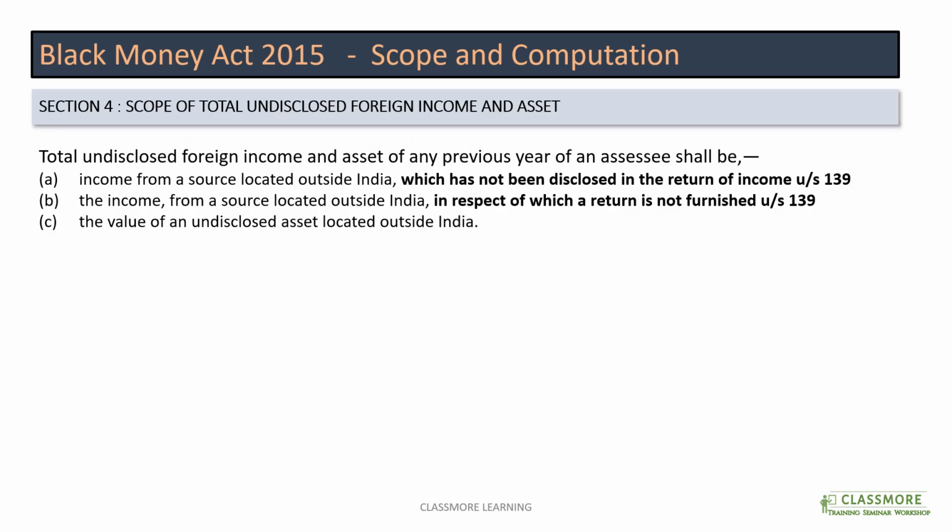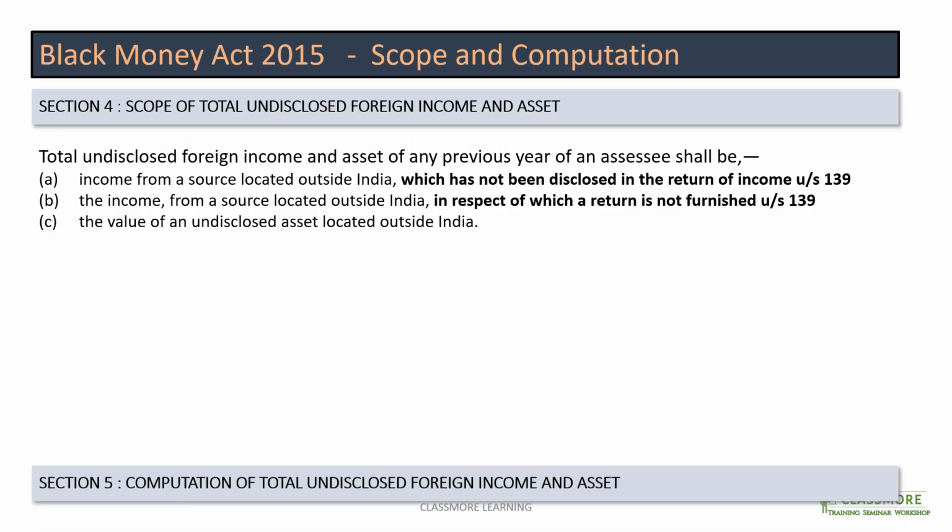Moving to the next part, which is section 4, it talks about the scope of the total undisclosed foreign income and assets. So what is undisclosed foreign income and assets? It would be, definitely, an income from a source located outside India. It's very important to understand this: income coming from a source located outside India which is not disclosed in the return you file under section 139, or income from a source located outside India where you have not furnished the return at all, or an asset located outside India which is an undisclosed asset.